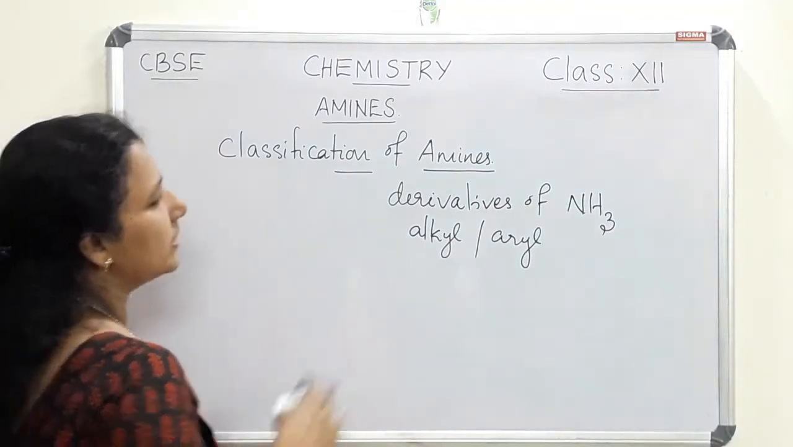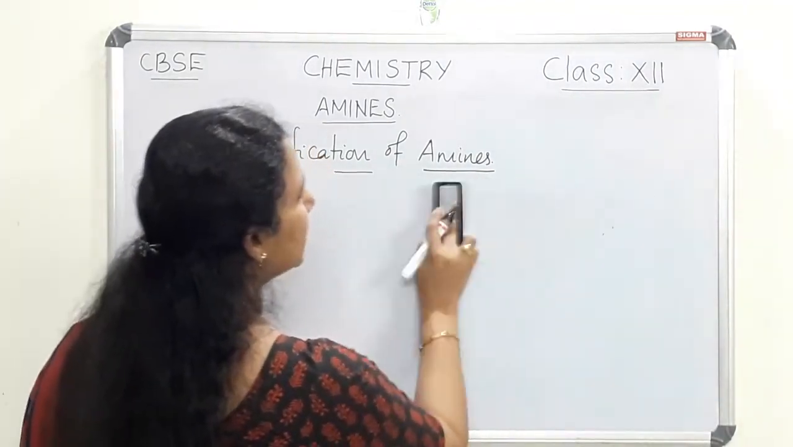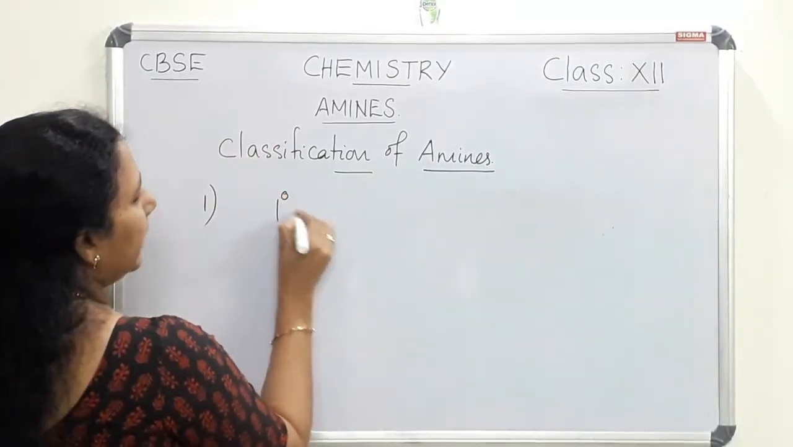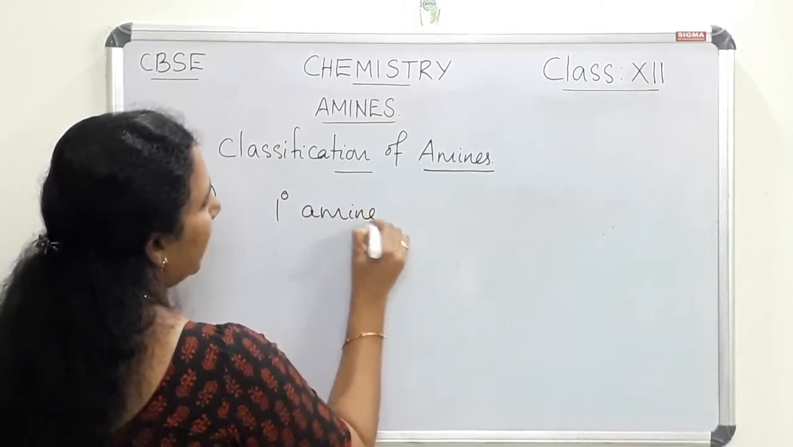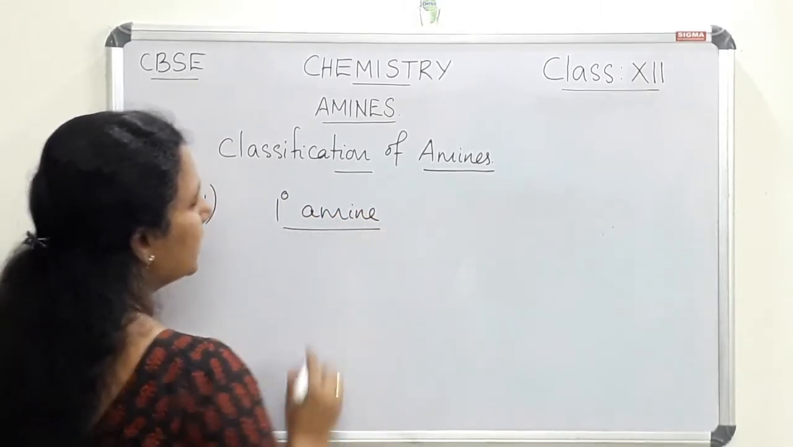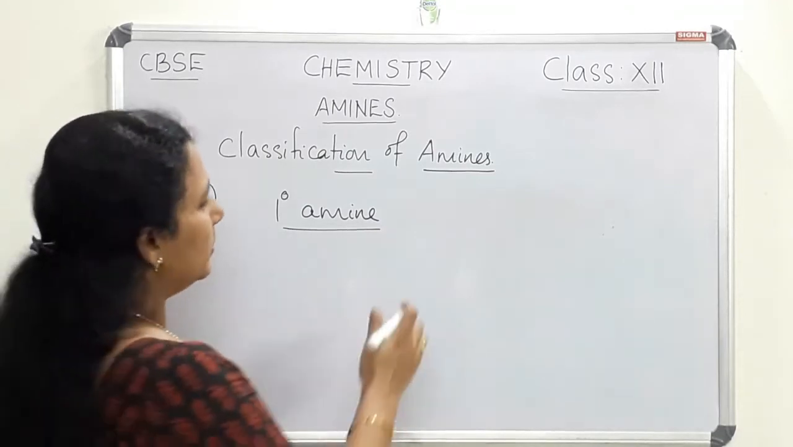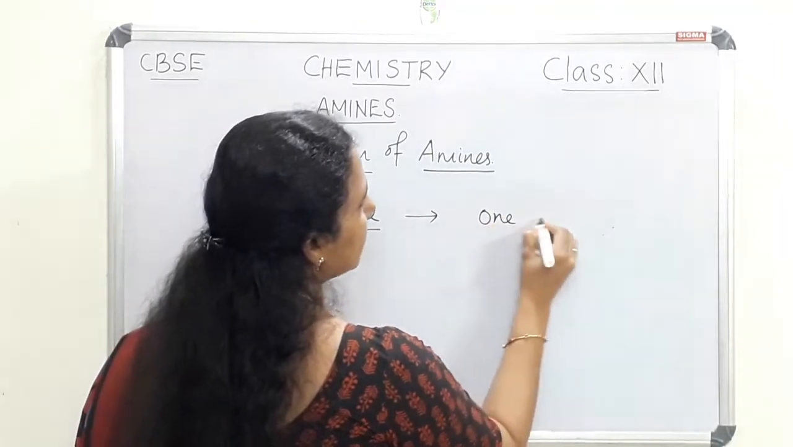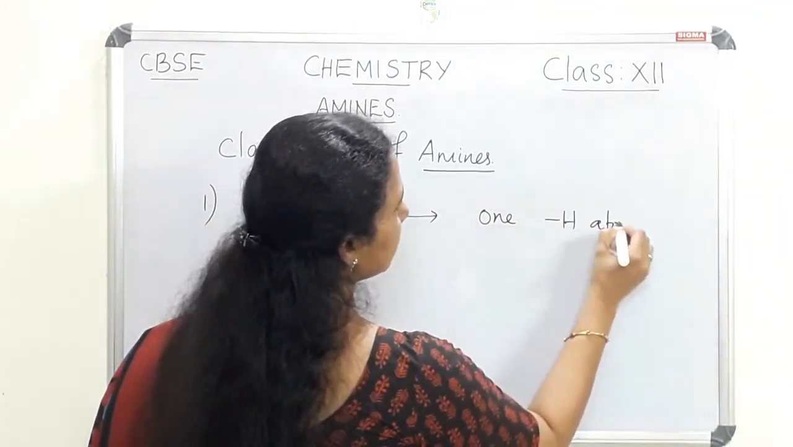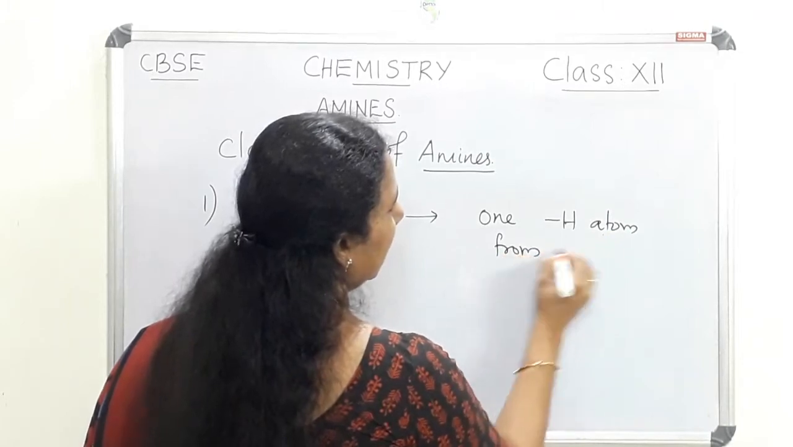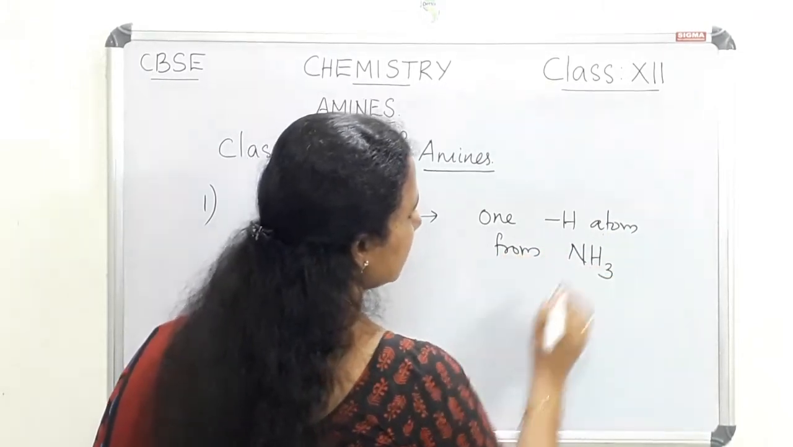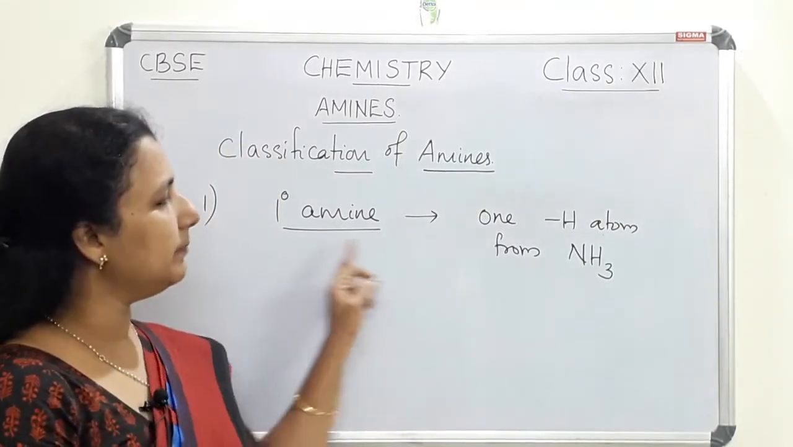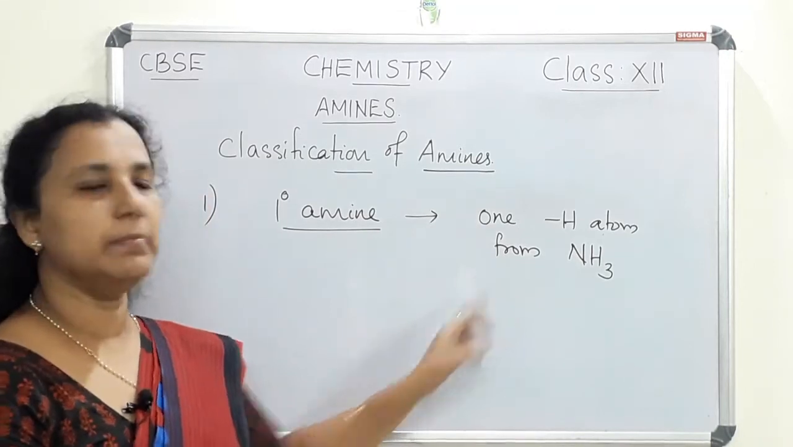Let us see the classification of amines. The first classification is primary amines. So amines can be classified into three, and the first classification is primary amine. This primary amine is formed by replacing one hydrogen atom from ammonia.